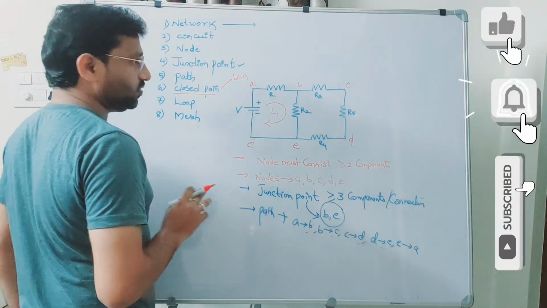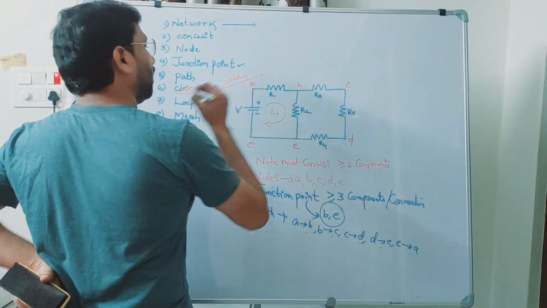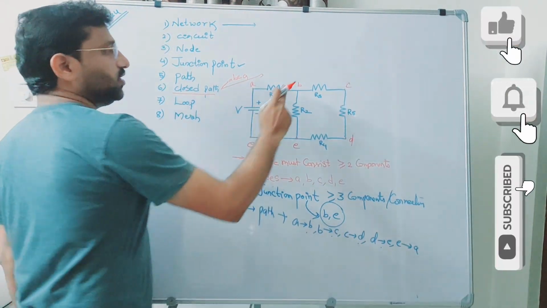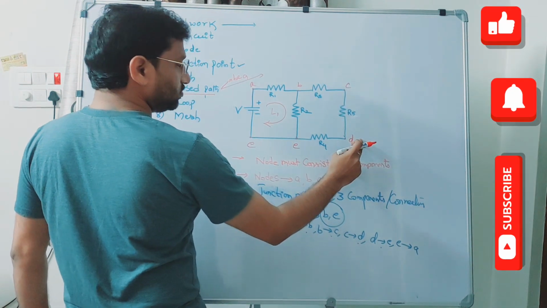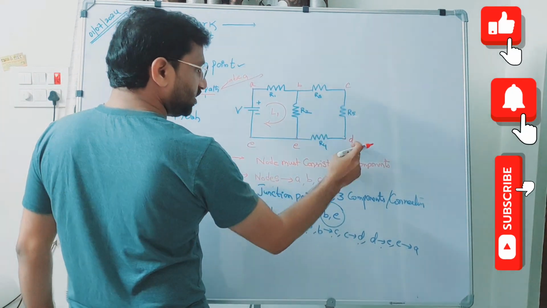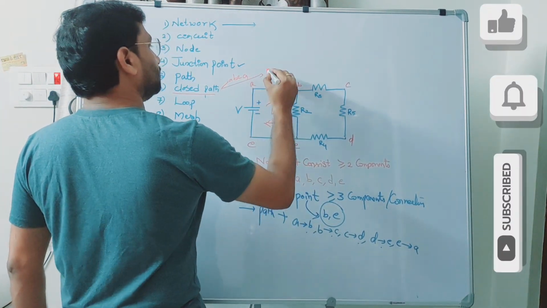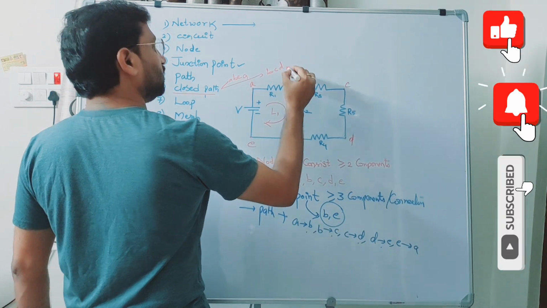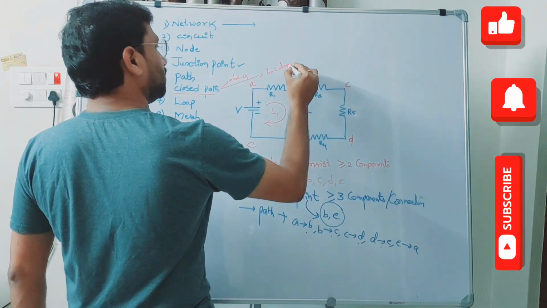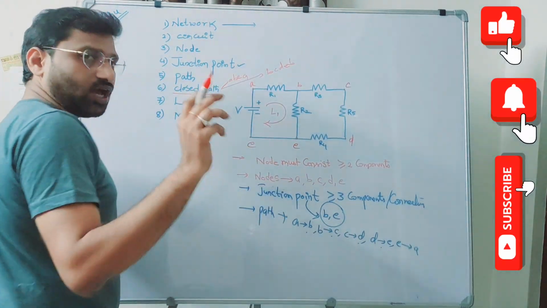Or what else can we find here? B, C, D, E, B is another closed path.